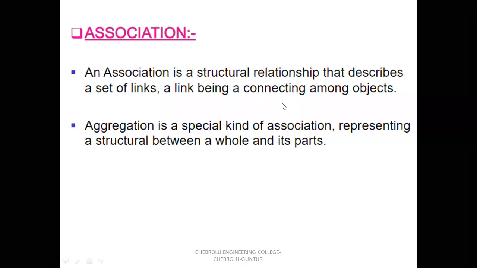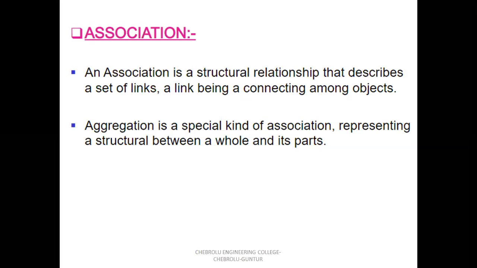Association means, suppose a student goes to school, so the student is associated with the college. Students, that is, many students, go to a single college.